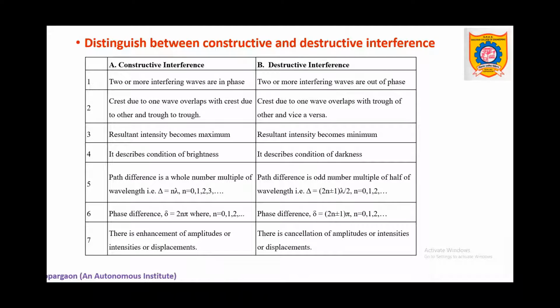Now in destructive interference, the interfering waves are out of phase, that is the crest of one wave overlaps with the trough of the other and vice versa. In this, the resultant intensity becomes minimum, and hence the resultant point appears to be dark. And for the interference to be destructive, the path difference should be an odd number multiple of half wavelength, that is mathematically delta equals (2n plus or minus 1) lambda by 2, and hence its equivalent phase difference is (2n plus or minus 1) pi.